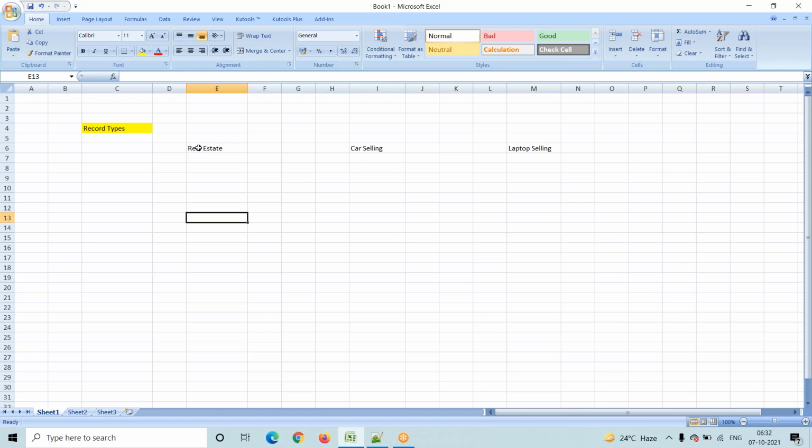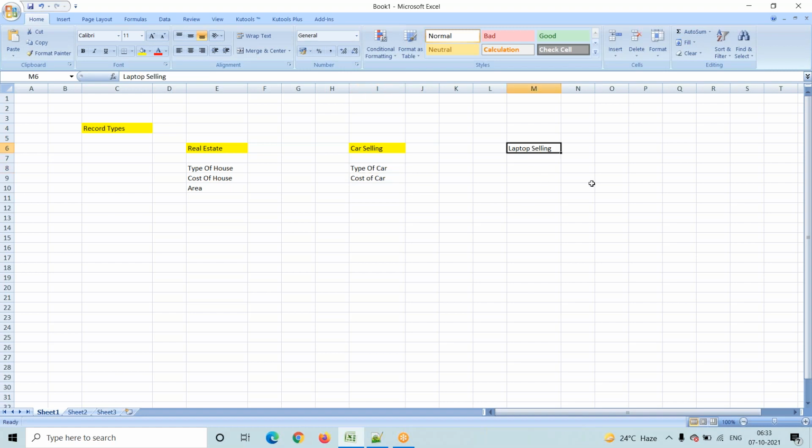Generally, real estate business means what type of terminologies will we use? Type of house, cost of house, and area. These types of terminologies we will use, right? Now coming into car business: type of car, cost of car, and some other fields. If you want, you can go and add any number of fields, it doesn't matter.